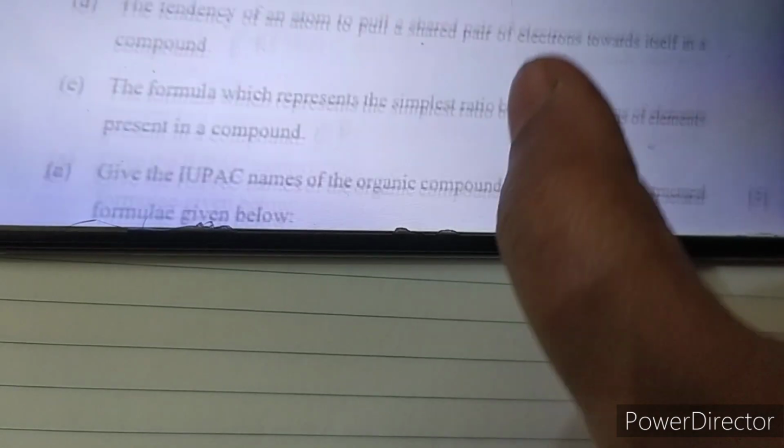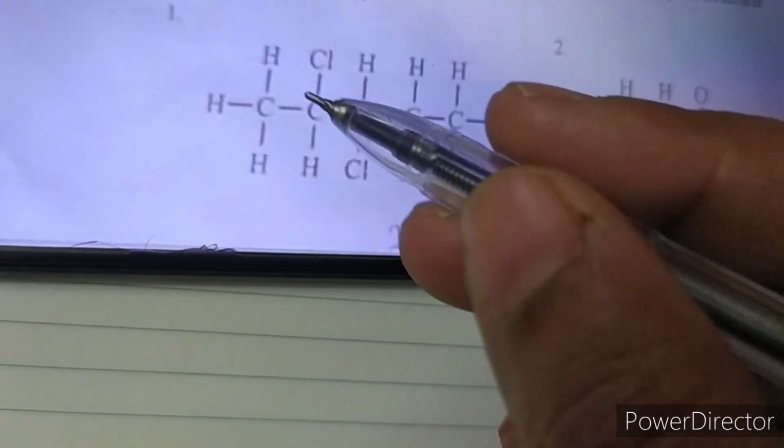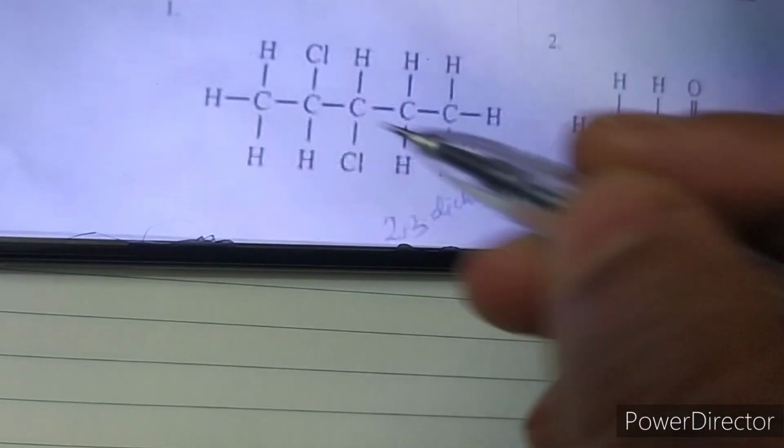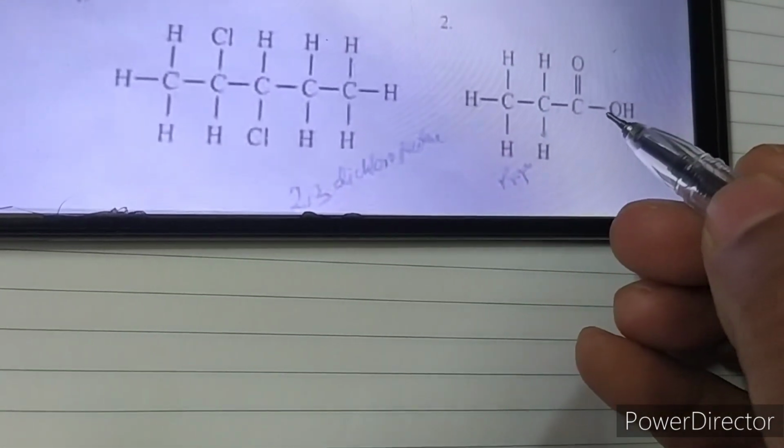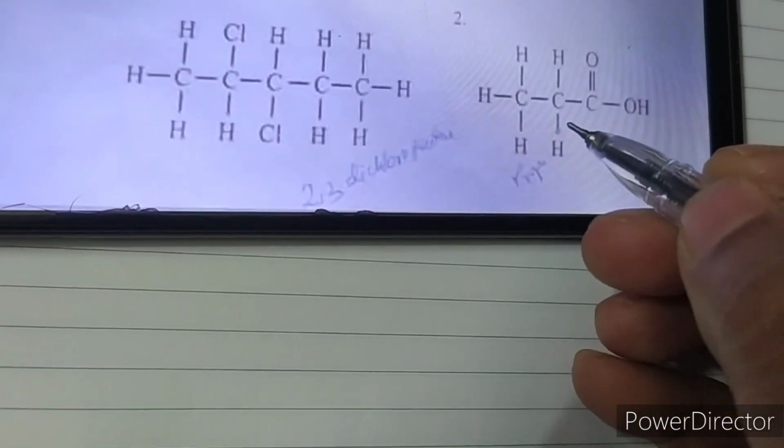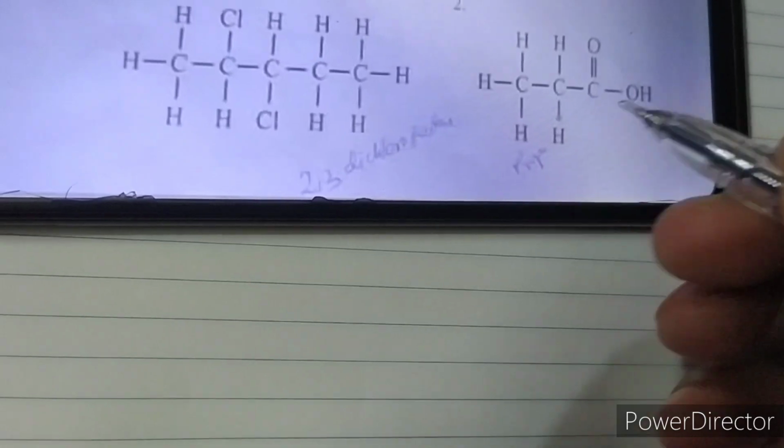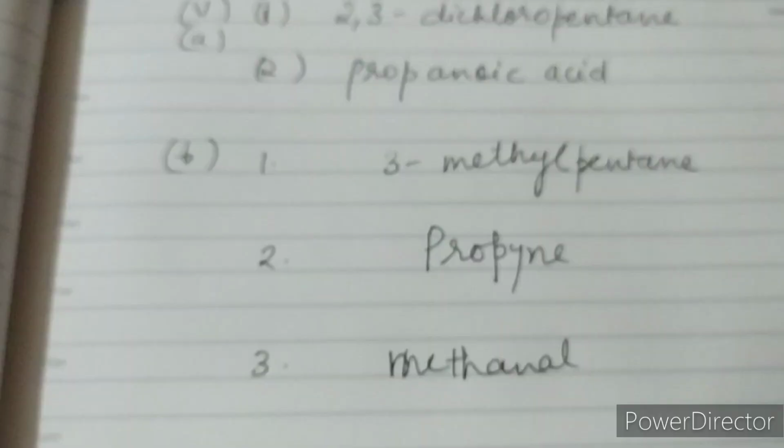Then you have to give the IUPAC names of the compounds. For this compound, numbering will be from the left hand side, so it is 2,3-dichloropentane, because 5 carbon atoms are there. For the next, you number from the right hand side 1, 2, 3; that is propanoic acid, or 1-propanoic acid you can write.